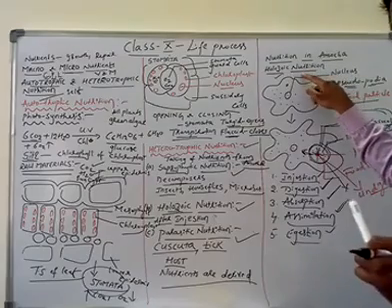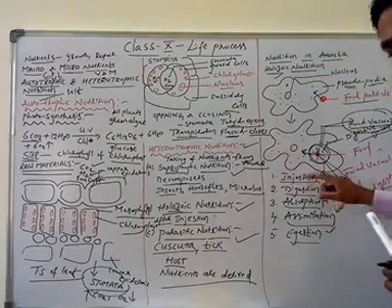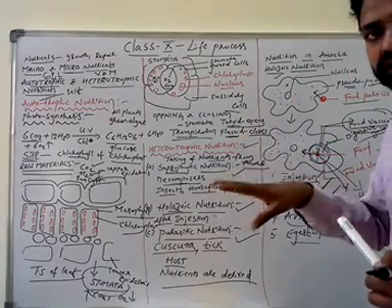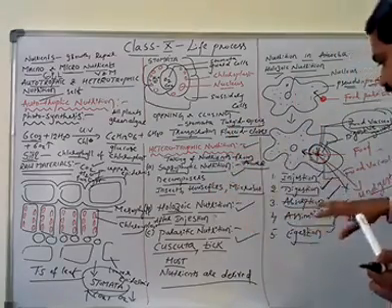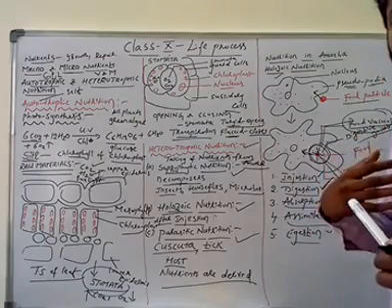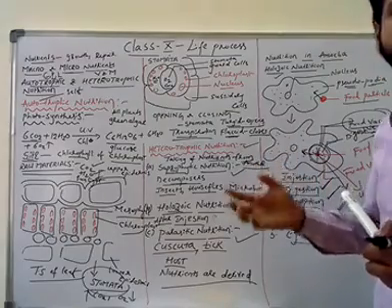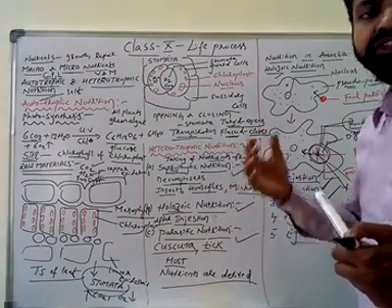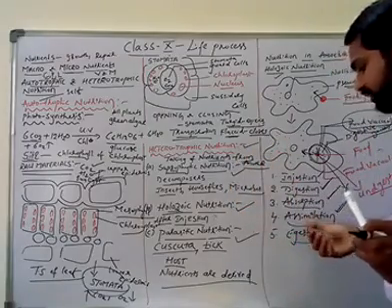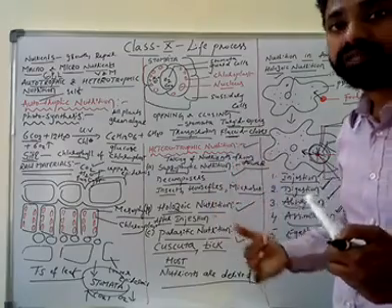Now, I repeat, holozoic nutrition is divided into ingestion, digestion, absorption, assimilation and egestion. Ingestion is the process of taking the food material into the body. Digestion means the process of digesting the food material by digestive enzymes. Absorption means after the digestion, the digested food materials are absorbed into the body. Assimilation means the macronutrients and micronutrients are utilized for body metabolism like growth, repair and development. Egestion is the process where undigested food material is eliminated from the body.